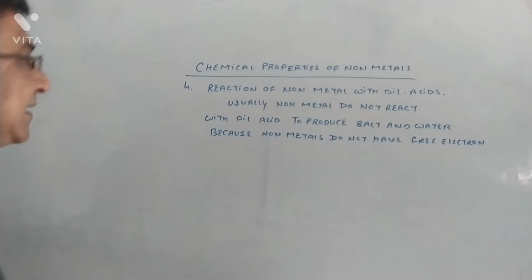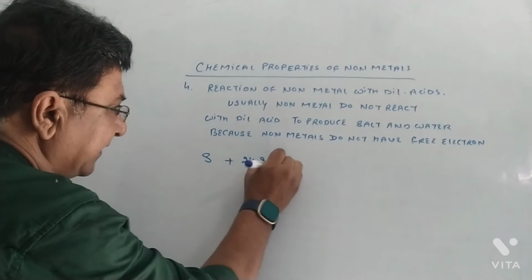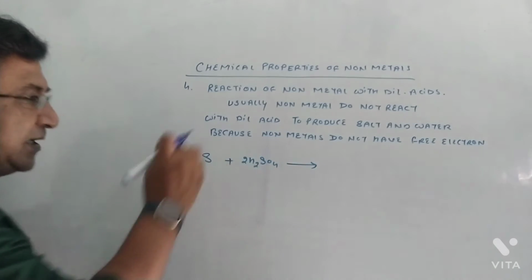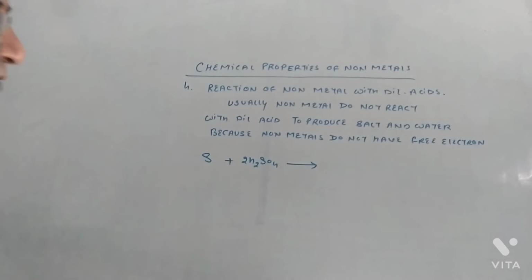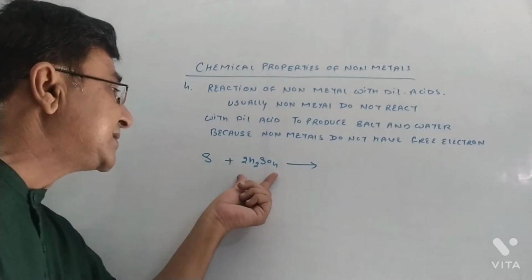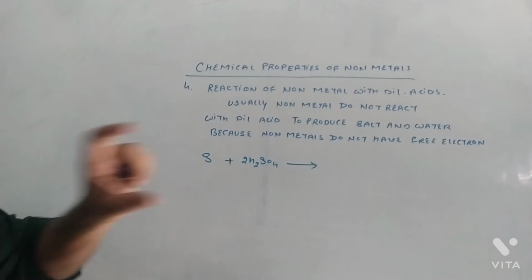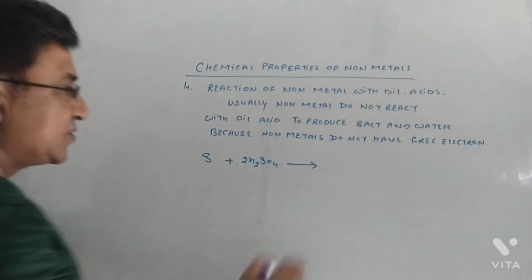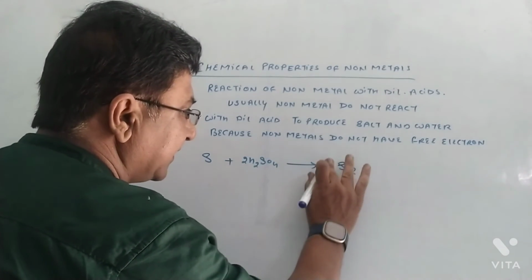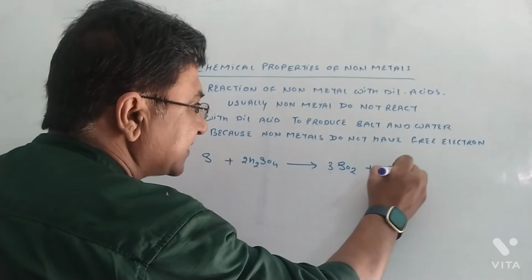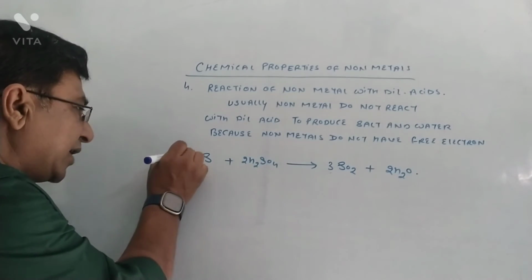Let's have an example of sulfur reacting with sulfuric acid. In this case, the reaction of non-metal and dilute sulfuric acid does happen, and it produces sulfur dioxide and water. So a displacement of hydrogen has taken place, right? So it is going to produce, let's say after balancing, sulfur dioxide and water. This is one of the exceptions.